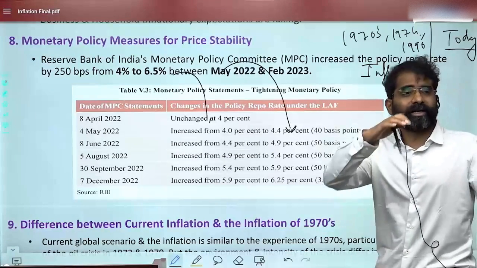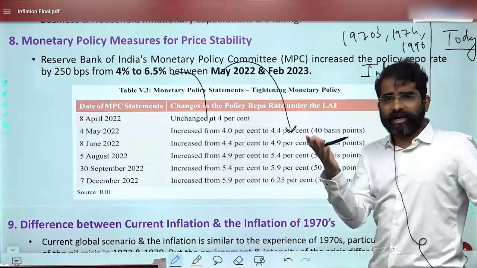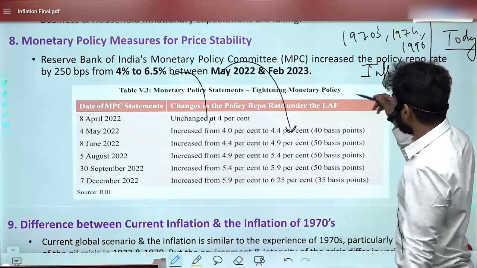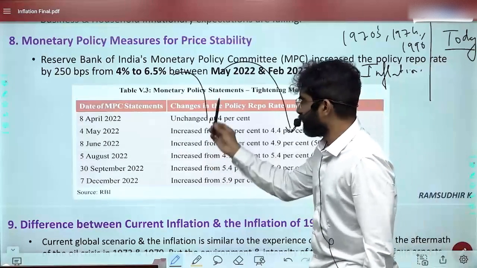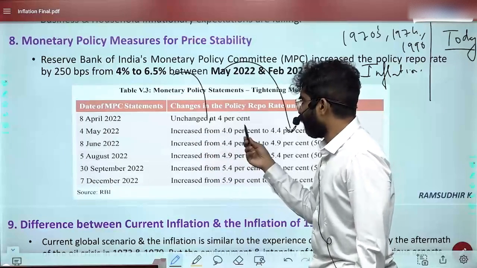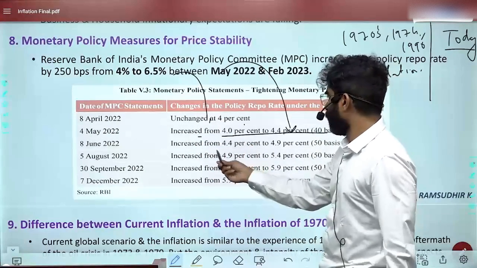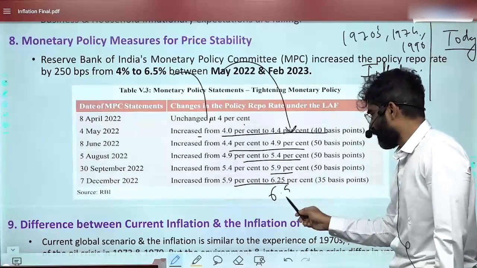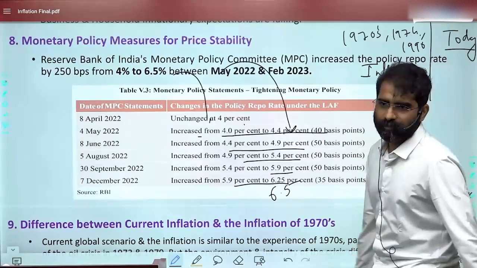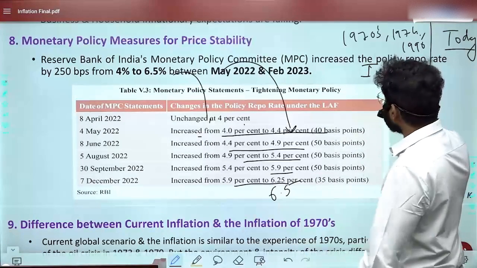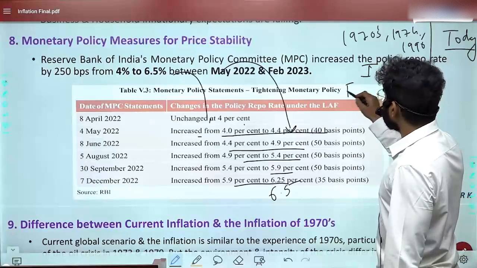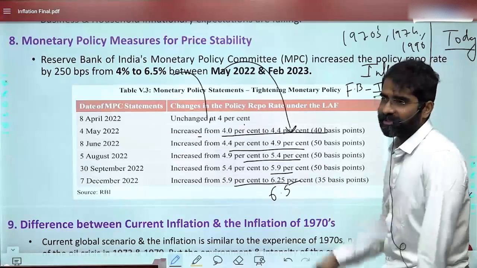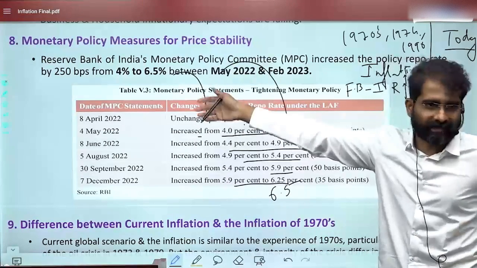So when we talk about inflationary expectations, de-anchored means they do not have trust. So if they do not have trust, and still you are increasing the interest rates, for example here, from 4% to 4.4, then 4.9, then 5.4, 5.9, 6.25, and then later to 6.5. This is what they did, 4 to 6.5, the repo rate. In countries, to tackle inflation, the respective federal banks have increased interest rates as federal tightening, monetary tightening, as we have discussed.